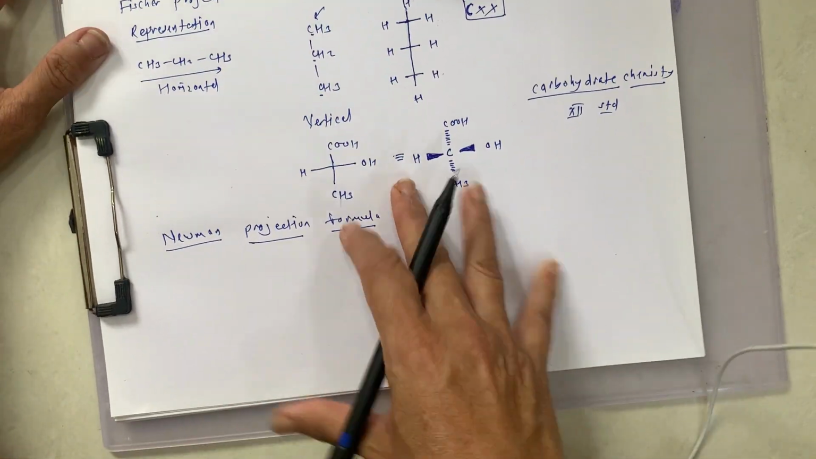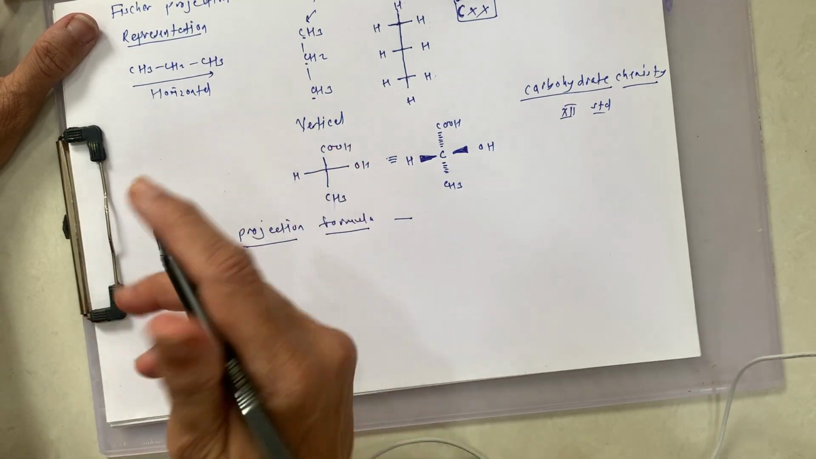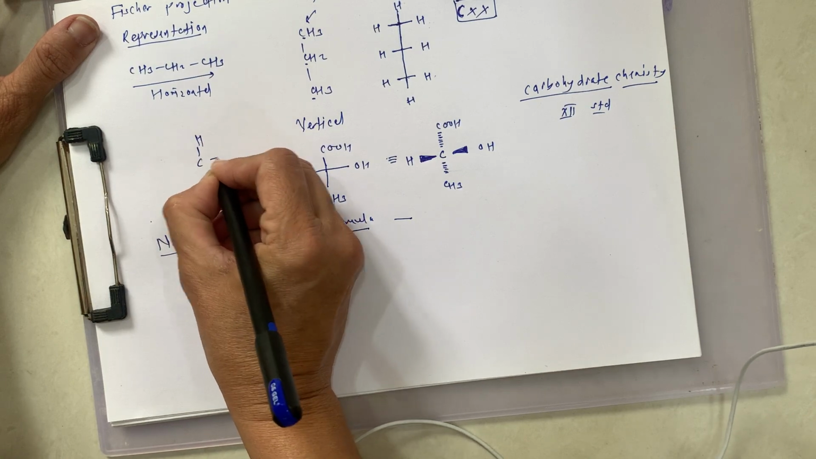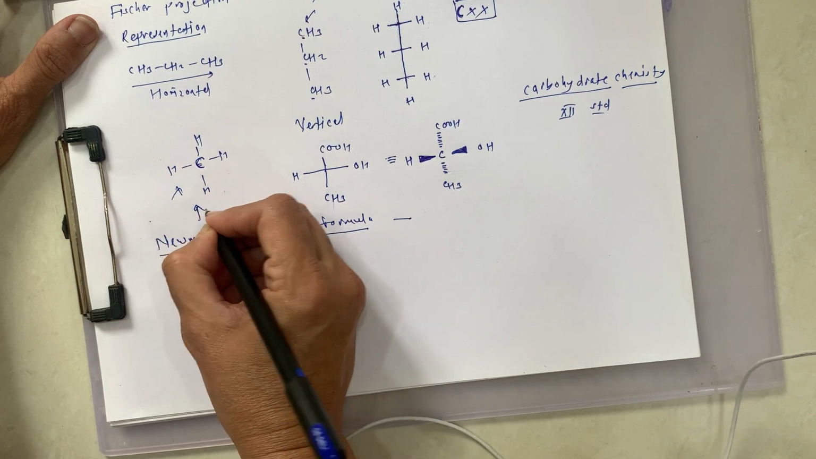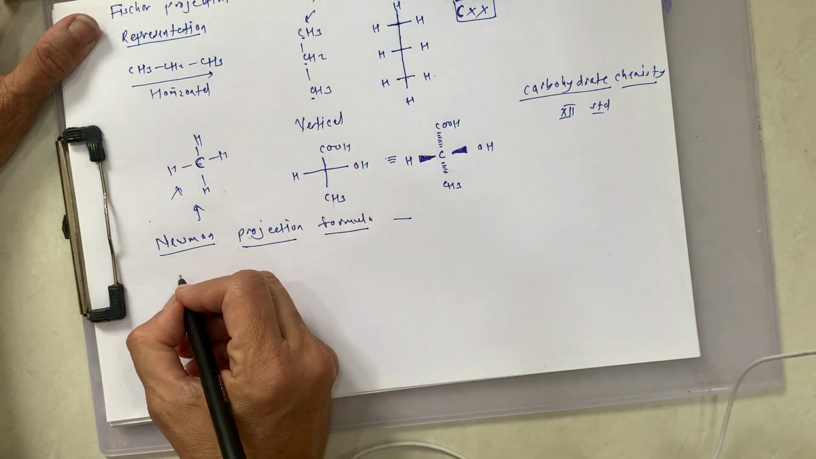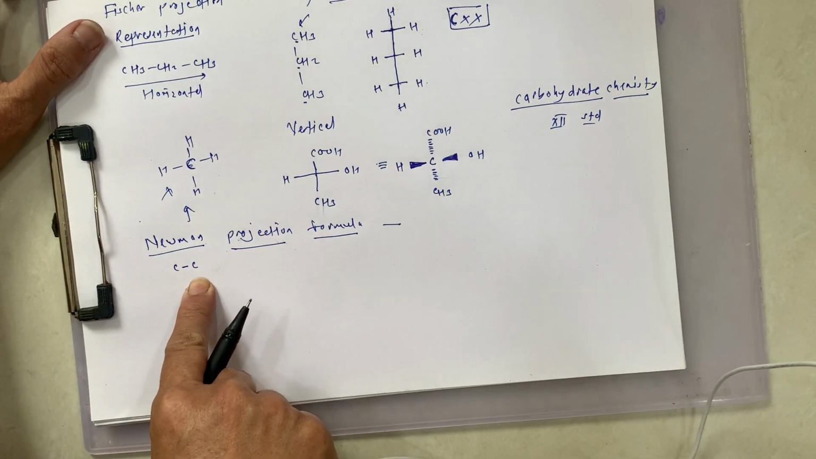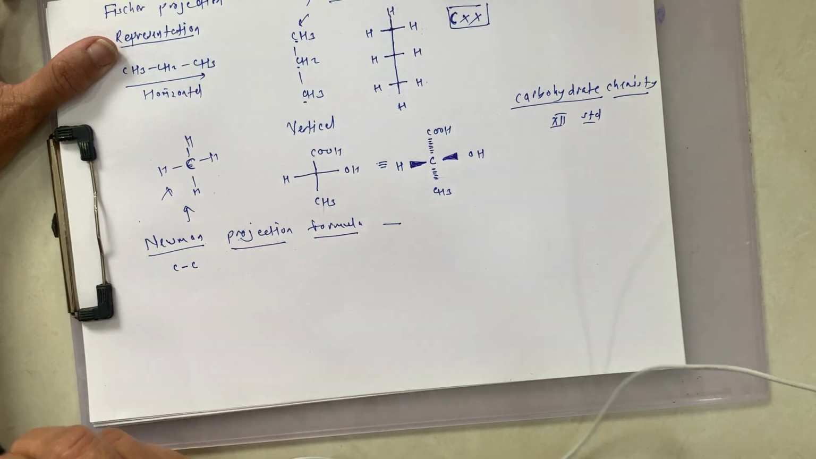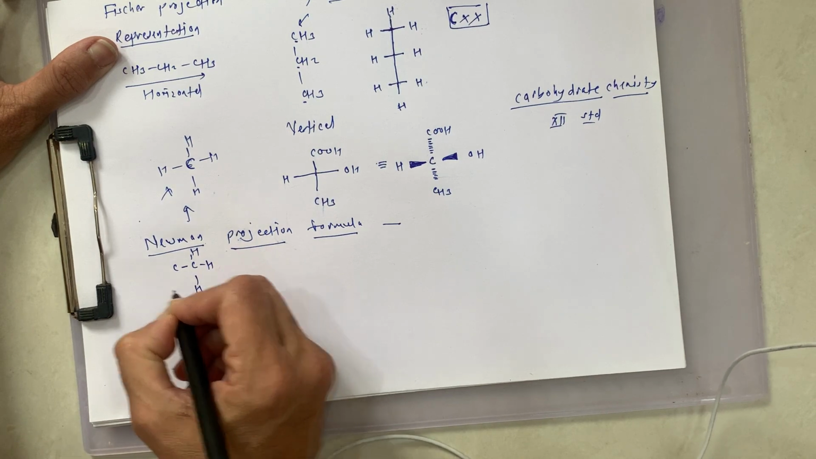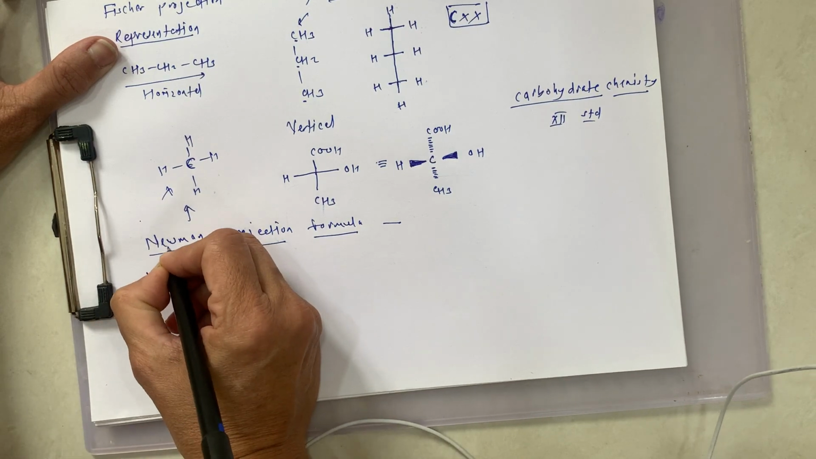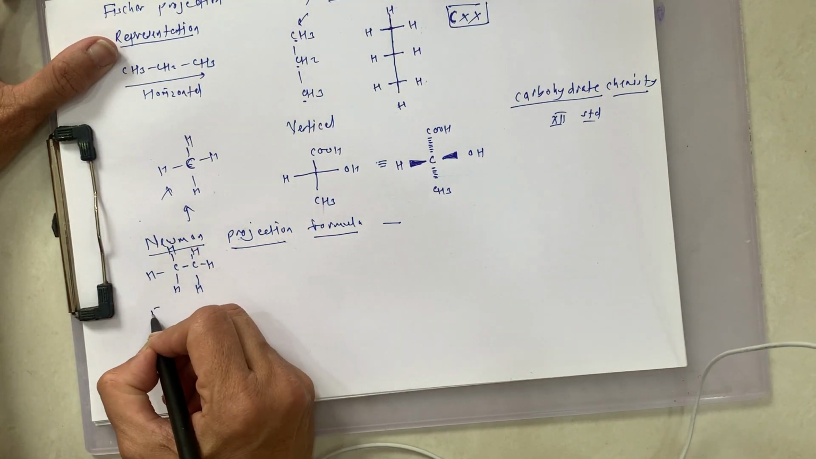So try to understand. This type of projection formula is not for a single carbon. This is not for CH4. We can't write it for only a single carbon. In the Newman projection, we need at least 2 carbons. So this is the carbon-carbon single bond. For example, this is our ethane, CH3, CH3.